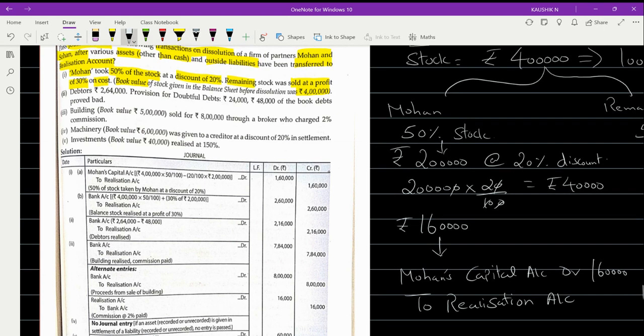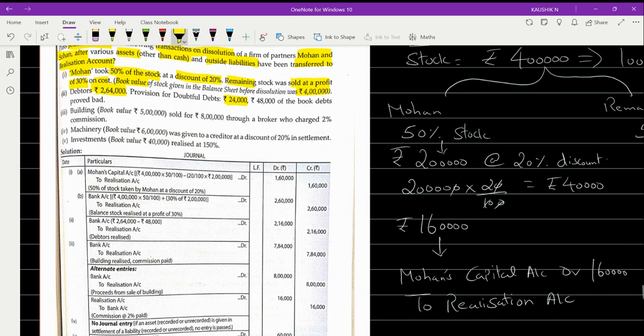Moving on to the second one. What is that? Debtors rupees 2 lakh 64,000. Provision for doubtful debts rupees 24,000. But rupees 48,000 of the book debts proved to be bad. So that means you have sundry debtors value of rupees 2 lakh 64,000 appearing in the balance sheet.